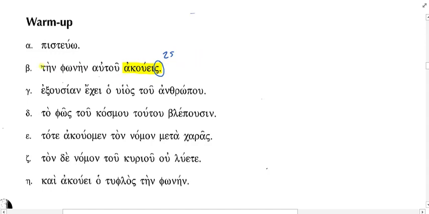Okay, now take a look at ten phonen now too. Looking at the endings here, what case is ten phonen? It's accusative. This is a feminine noun, phone, that has an accusative singular case ending. And that means that its likely function here is what? Direct object, right?